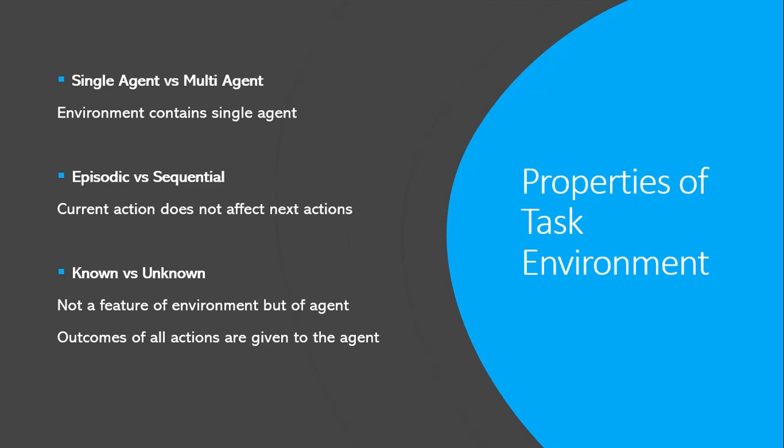The last one is known versus unknown. It's actually not a feature of the task environment. Rather, we can say that it's a feature of an agent. If the results of all actions are fully known by the agent, it is said to be working in a known environment. Otherwise, the environment is unknown to the agent.